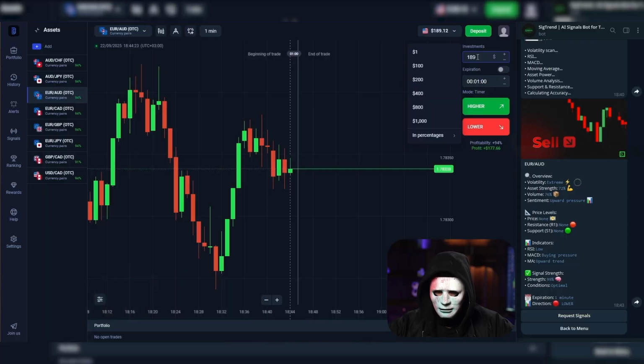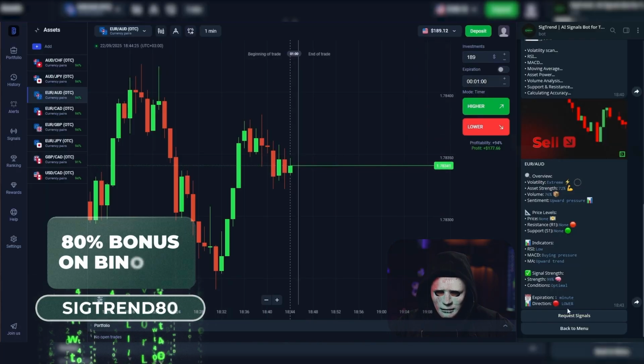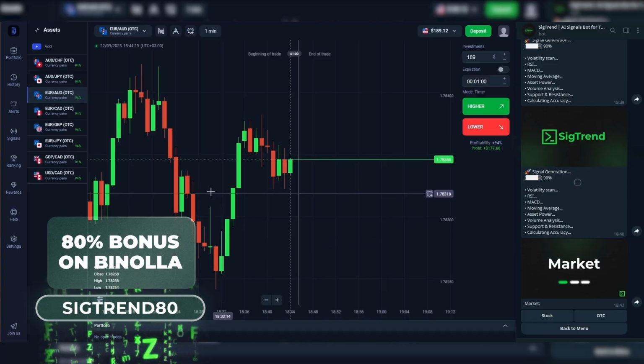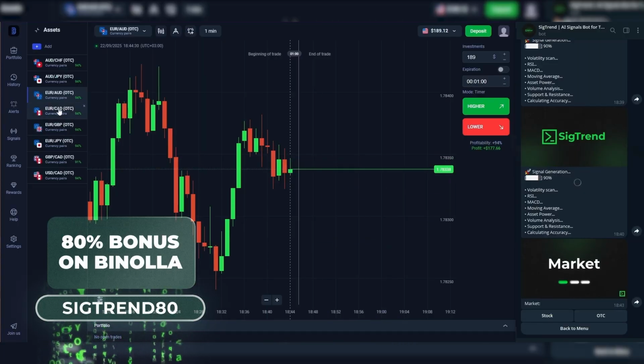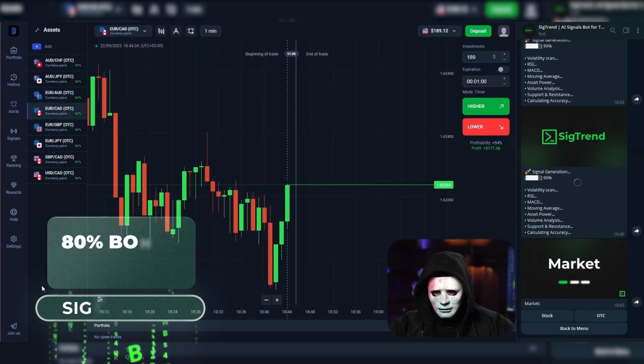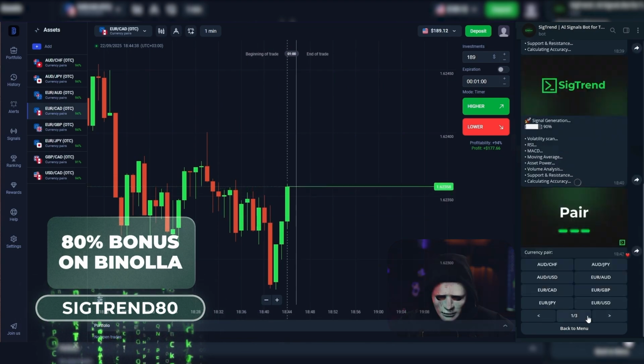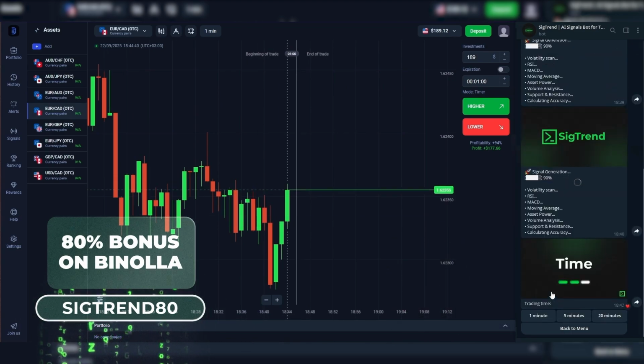Let's go for $189 on the next trade and open it then. We'll get a new signal. Let's pick another currency pair, for example, the next one in our favorites that we've added. And here, we'll go into OTC and select it in our bot so it can analyze it for 1 minute.